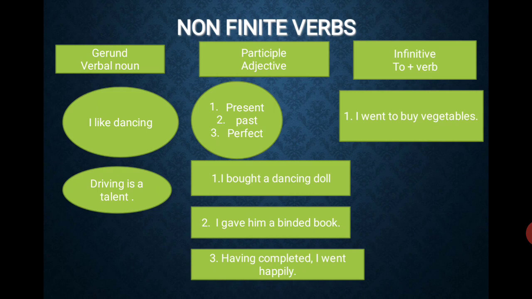A participle acts as an adjective. And an infinitive always comes with to plus verb. All these three do not come under finite verbs; they are non-finite verbs. You understand?